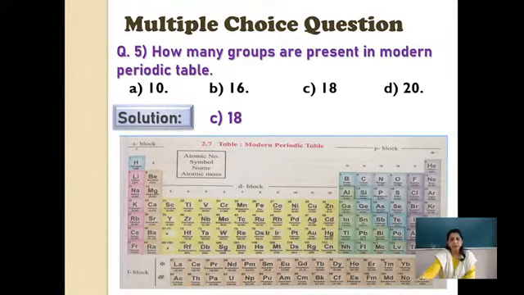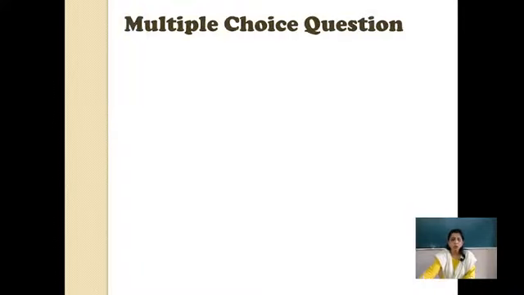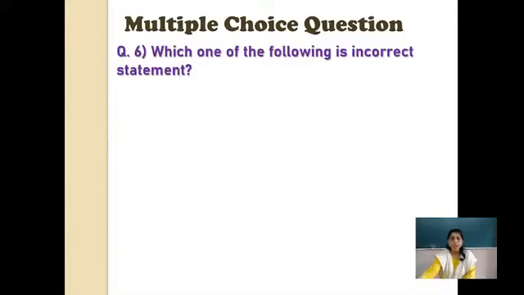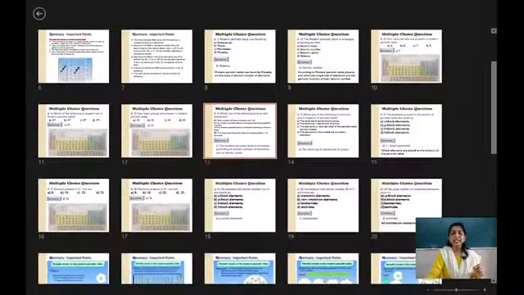Okay. So this is our question 5 completed. Let us go to question number 6. Which one of the following is an incorrect statement? Now see children, this is also informative. But many times what happens is, in a hurry we do not read the question properly and keep checking out the correct statement. So please read the question very properly. Whatever 1 minute you have for the question, minimum 20 seconds you should utilize for reading and understanding the question, for time management. So which one of the following is an incorrect statement?